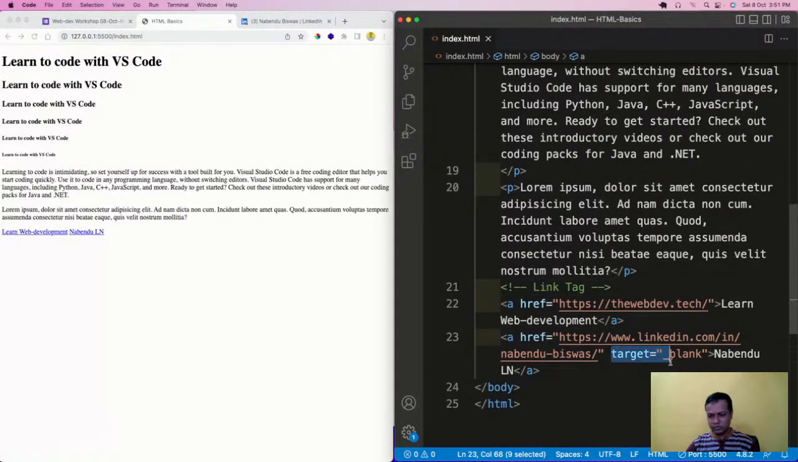So target equal to underscore blank. This is something like boilerplate code which you have to give. Target equal to underscore blank. You have to give it, no other choices there. Target underscore blank is there, and this is how it works.